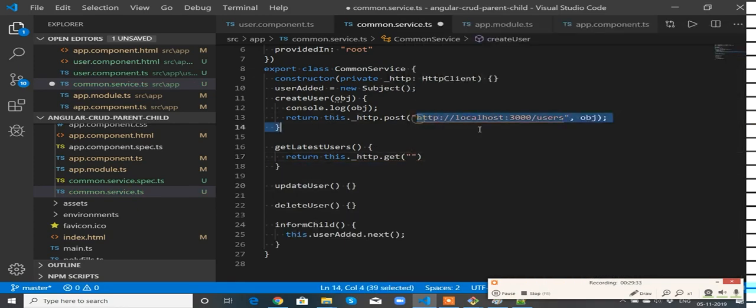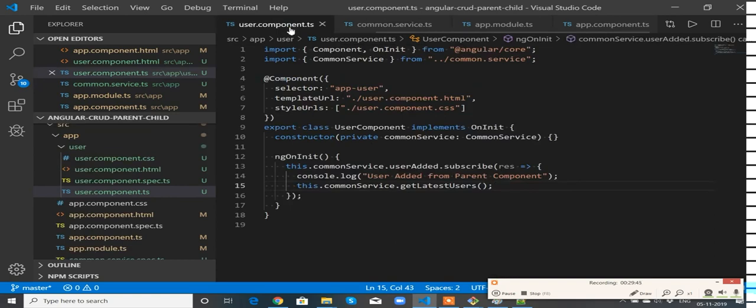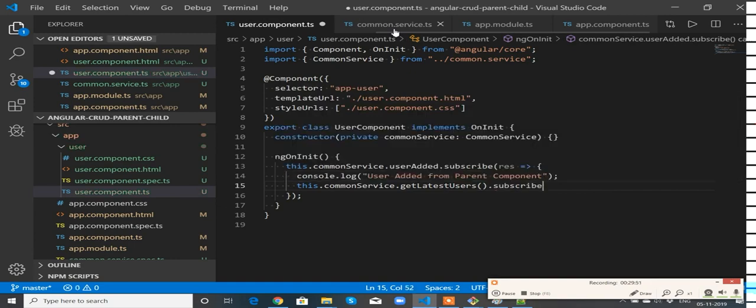So pass this URL to get the data. Once it returns this value, go back to the user component and subscribe for that. Now subscribe here, response.